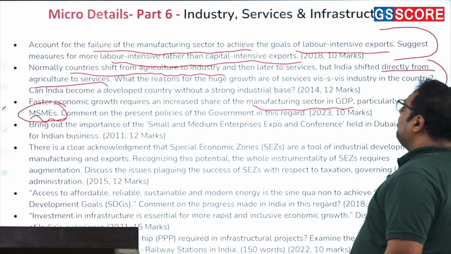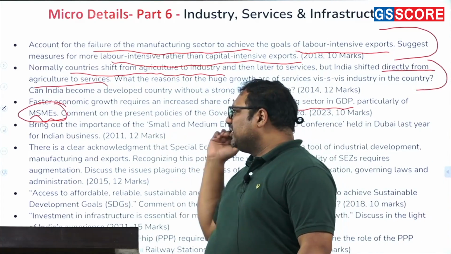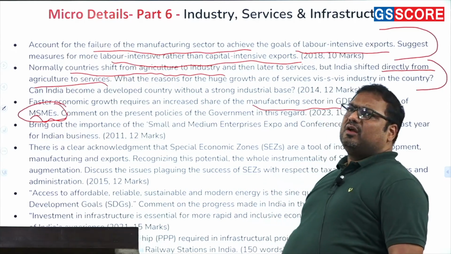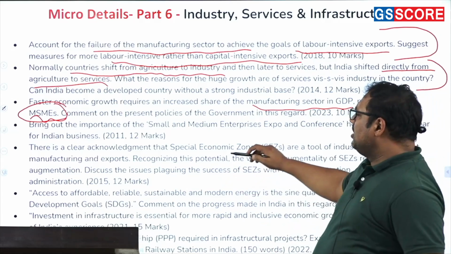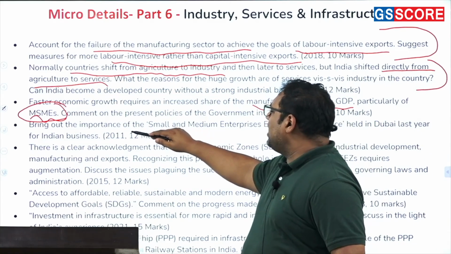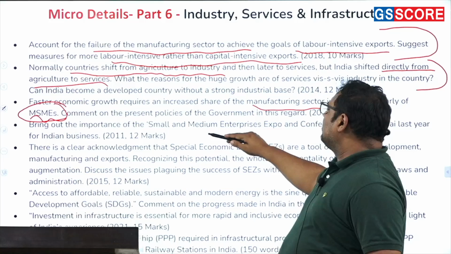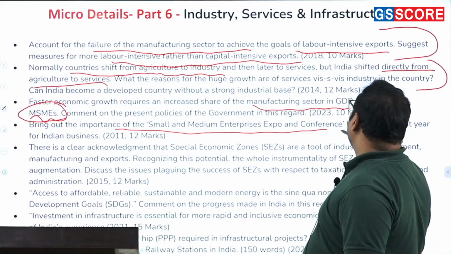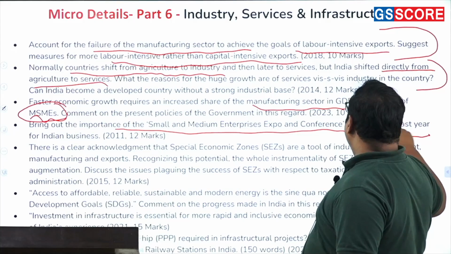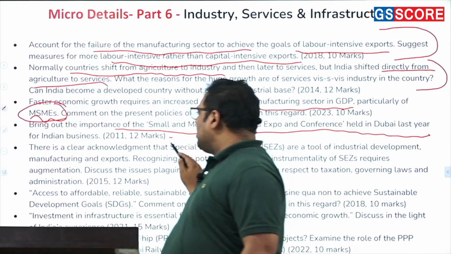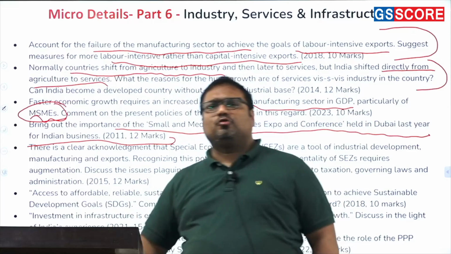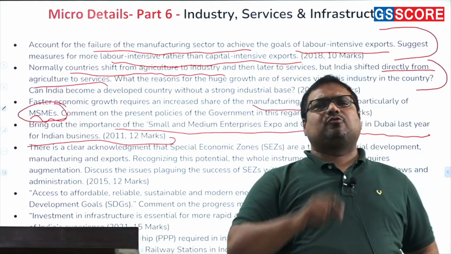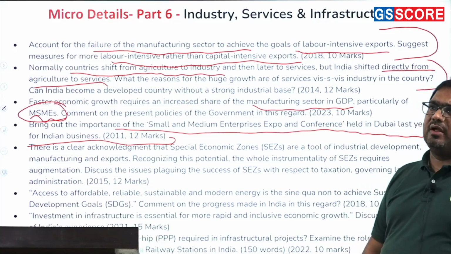Okay, and then the policies of government in this regard, this is a very recent question in fact. So you have to talk about certain policies that government adopted for small industries. Then the next question is also on MSME, which were earlier called small and medium enterprises. Bring out the importance of small and medium enterprises in the conference held in Dubai for Indian business. So even this type of very factual question has come. At one point of time, very factual current affairs related questions were coming.